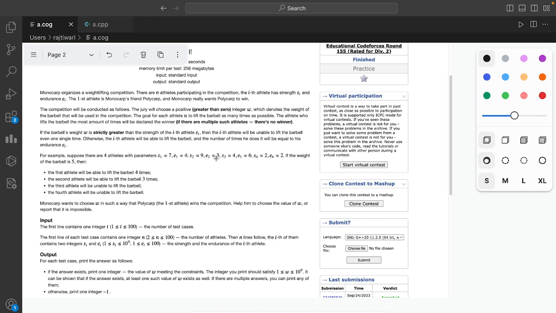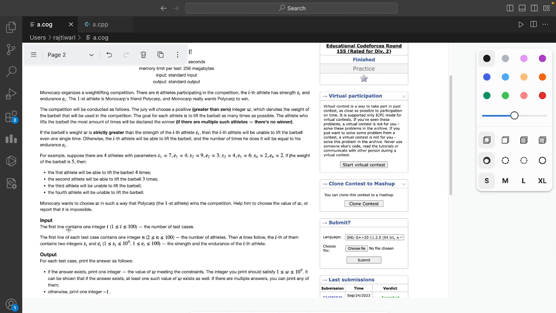Athlete number 2 can lift it, but his endurance is 3, so he will be able to lift only 3 times. Then the value of the barbell is 5, and the third one's strength is 4, so he can't lift. Similarly, the fourth one can't lift as well. So in this condition, you can see that Polycarp lifts 4 times, so he's the winner. We have to find out how we should choose W such that Polycarp wins. And if there are no possible ways, then you have to print -1.